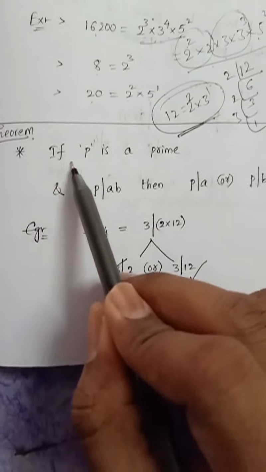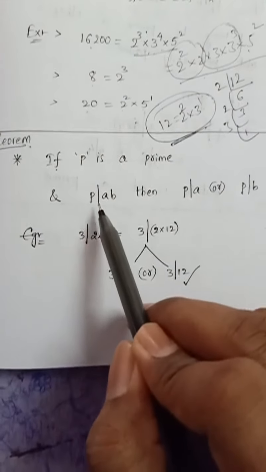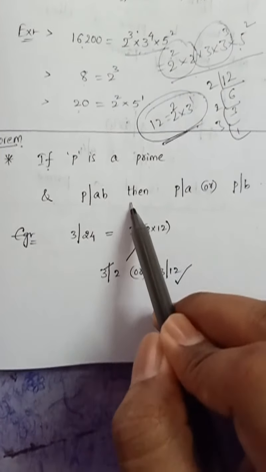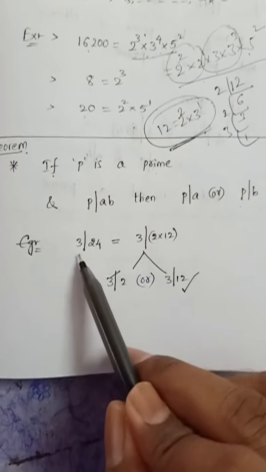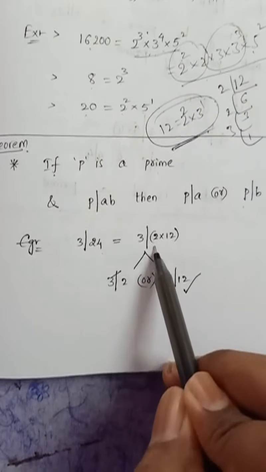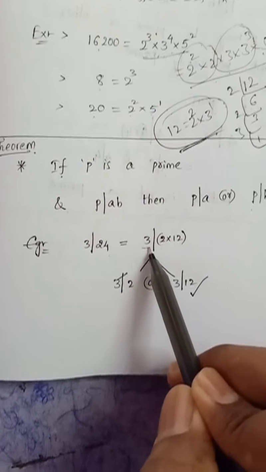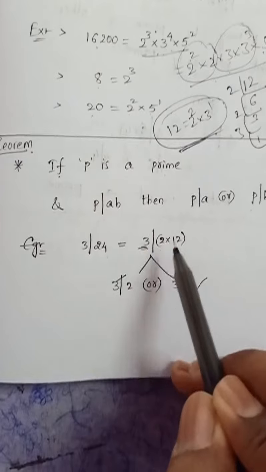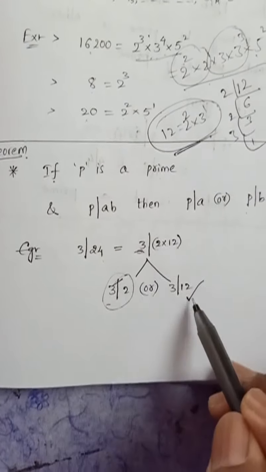Next, a small theorem: if p is a prime number and p divides ab, then definitely p divides one of a or b. So here if 3 divides 24, 24 is a product of two numbers, 2 and 12. Because 3 is a prime number, it should divide either 2 or 12. Here it is not dividing 2, so it is dividing 12.